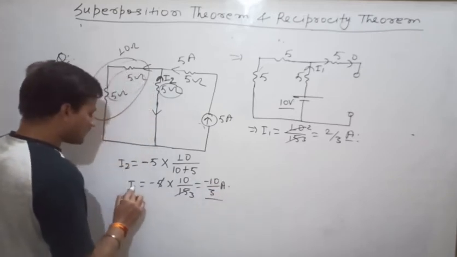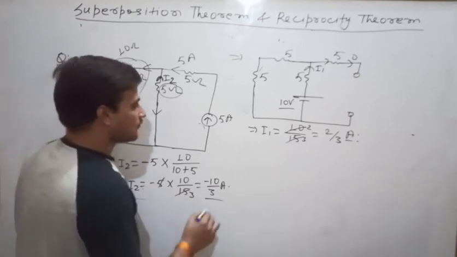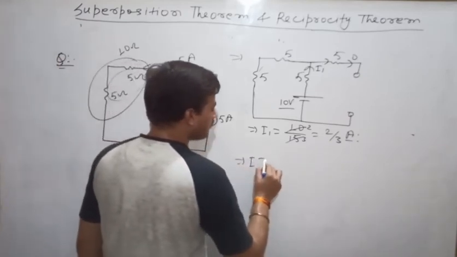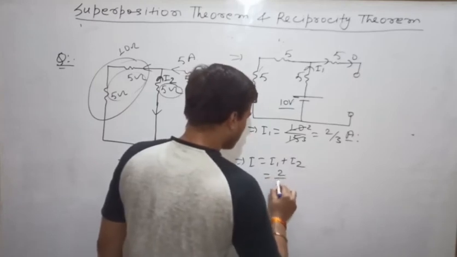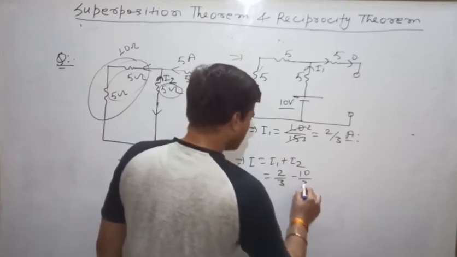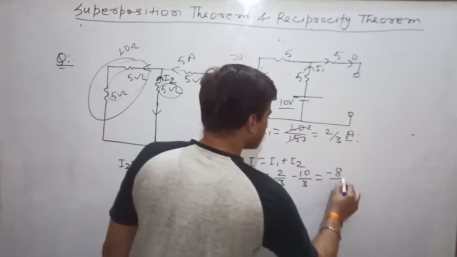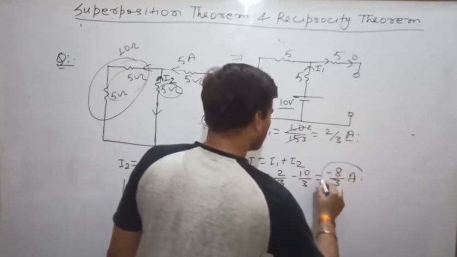I2 is minus 10 by 3 ampere. So I will be equal to I1 plus I2. It will be equal to 2 by 3 minus 10 by 3. That means minus 8 by 3 ampere will be the answer.